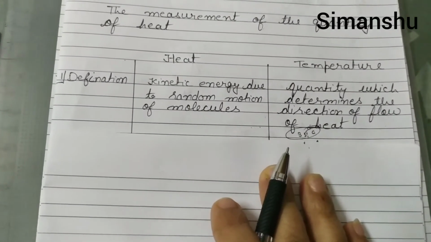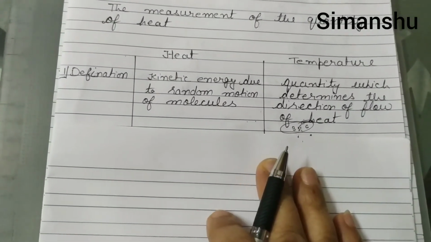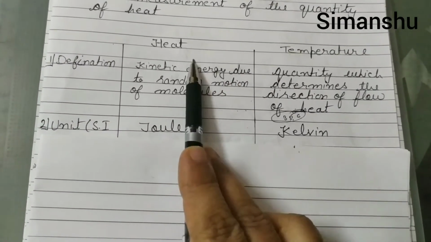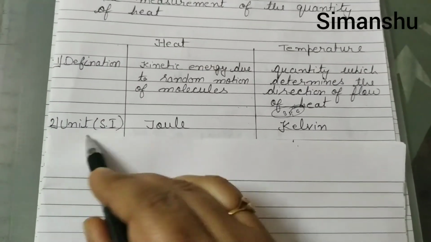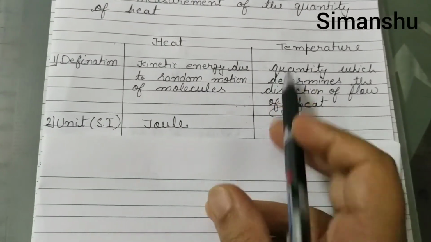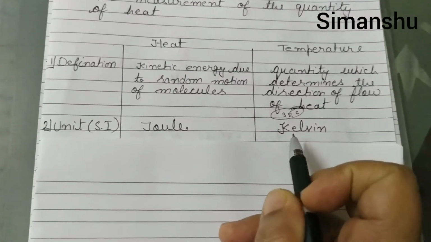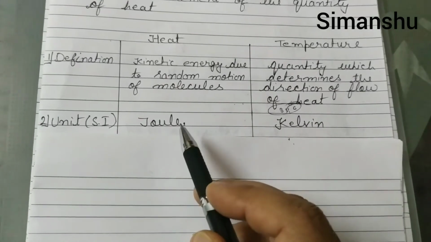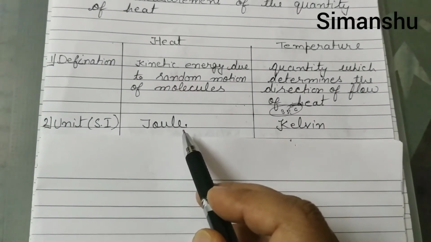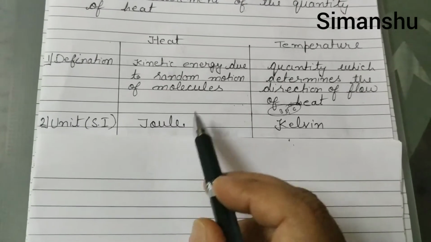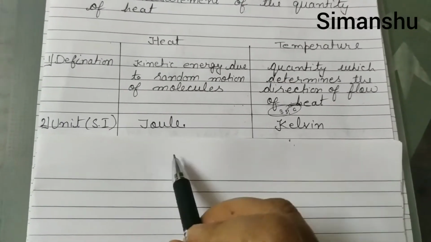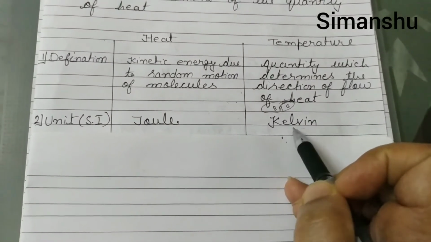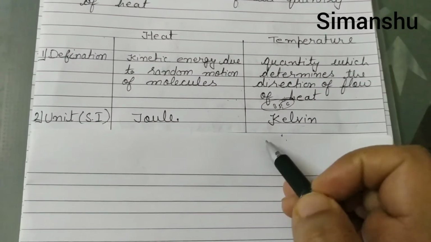Then after definition, one should know the unit of the related physical quantities. As heat is energy, the SI unit of heat is joule. And for temperature it is Kelvin. Here let me tell you one more thing. Commonly, in this chapter we will use the calorie as the unit. It is the most commonly used unit for heat. And instead of using Kelvin in our numericals we are going to use degree Celsius.